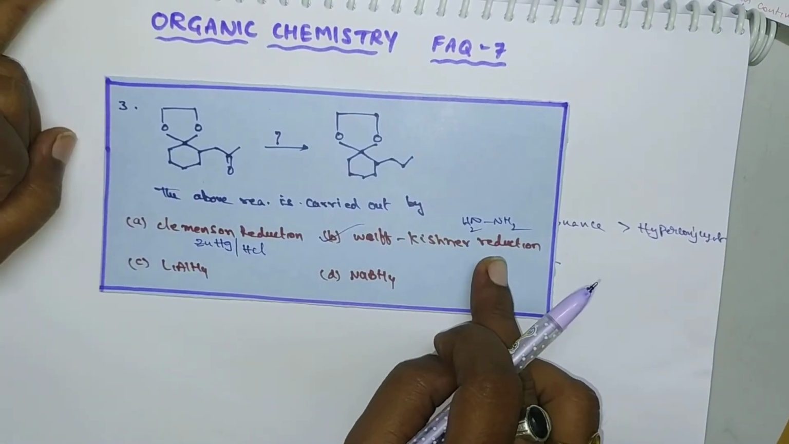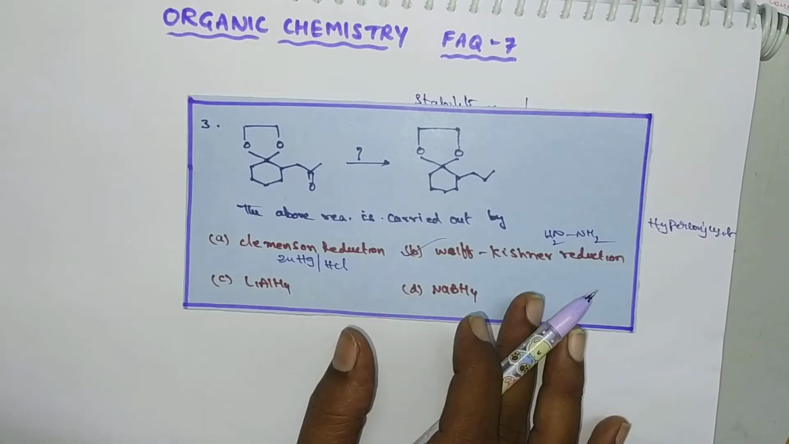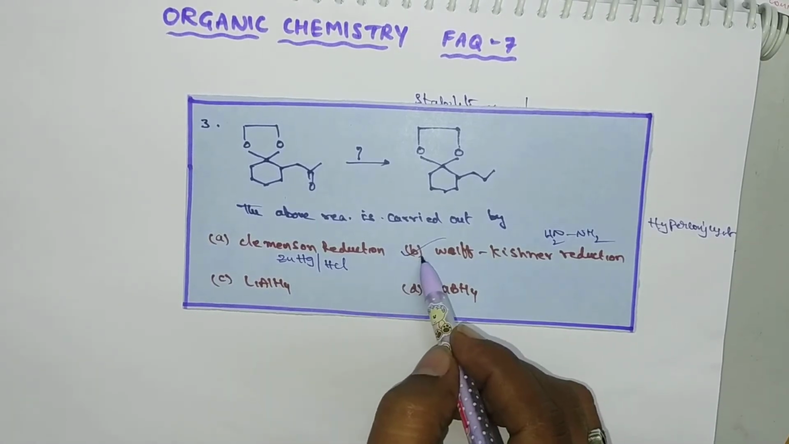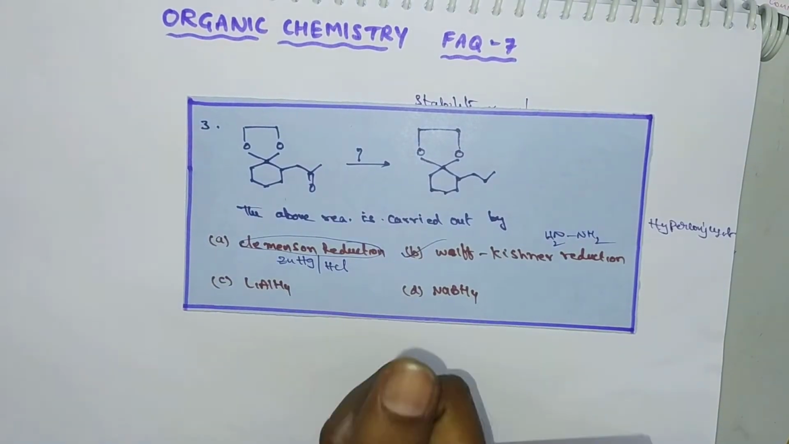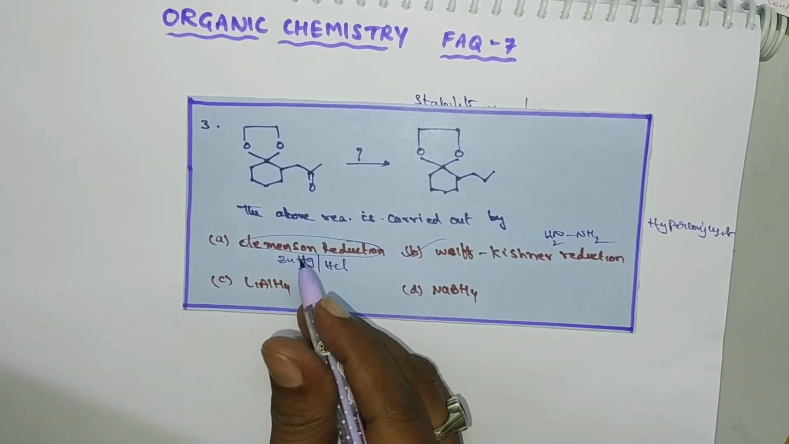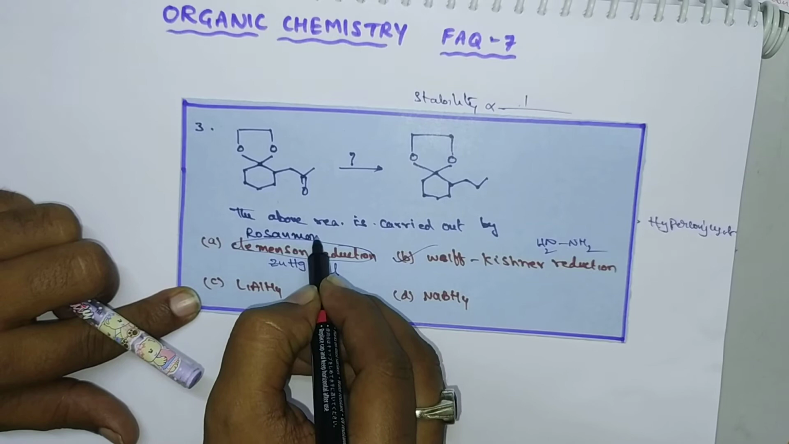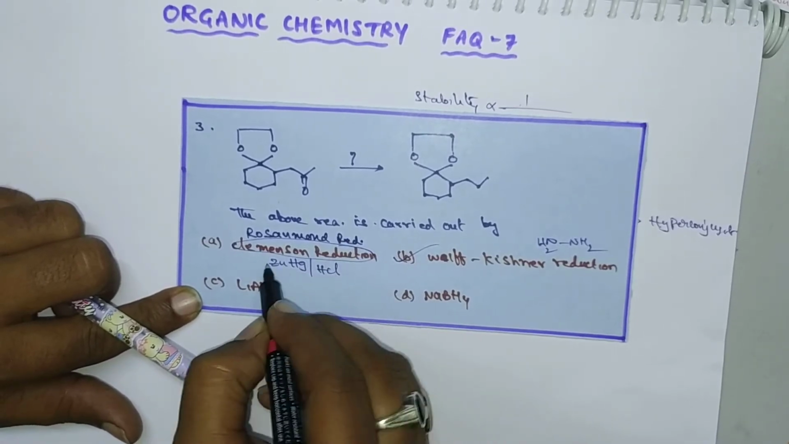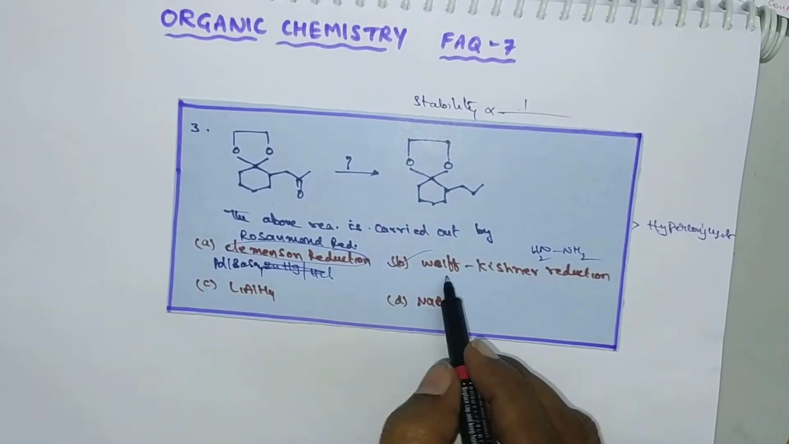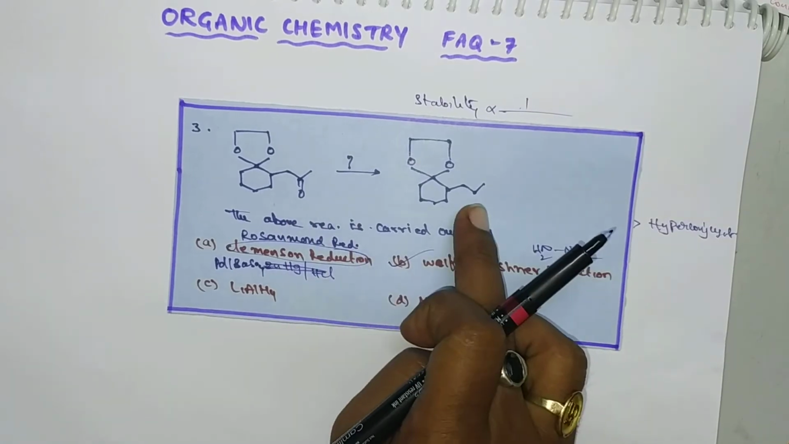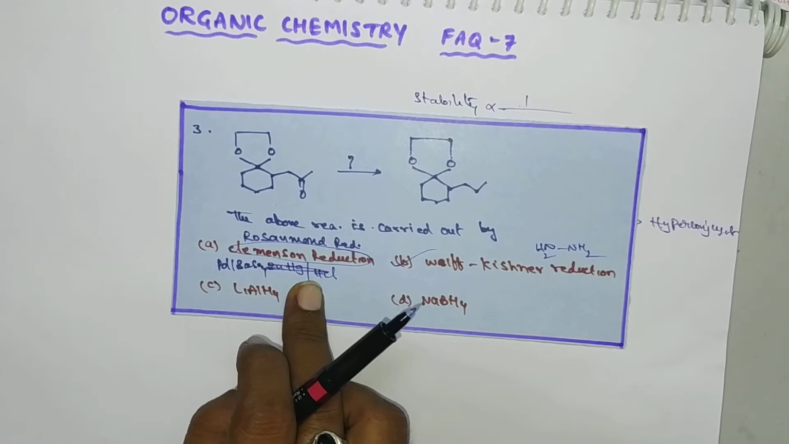In the case of Wolff-Kishner reduction, or the other one, here I think this option is wrong. So this is not the Clemmensen reduction. This may be Rosenmund reduction. This Rosenmund reduction, the reducing agent is palladium and barium sulfate. Because Clemmensen reduction and Wolff-Kishner reduction both reduce the carbonyl group to alkanes. So here it is Rosenmund reduction, palladium and barium sulfate, which reduces acid chlorides to aldehydes.